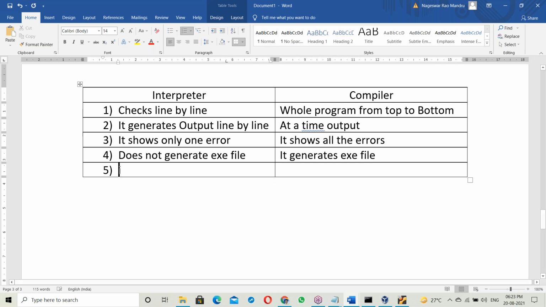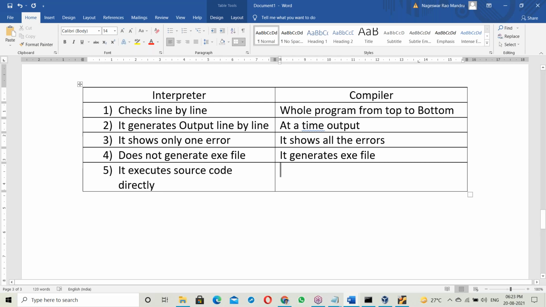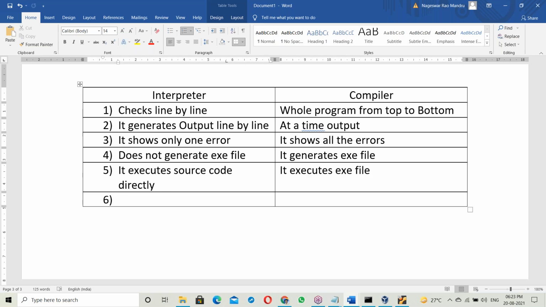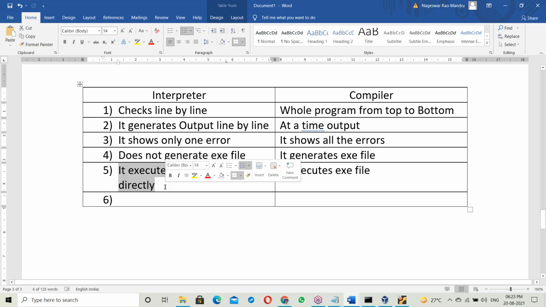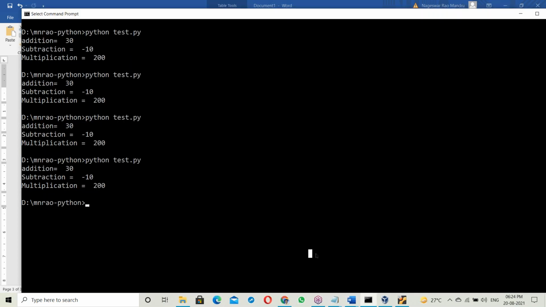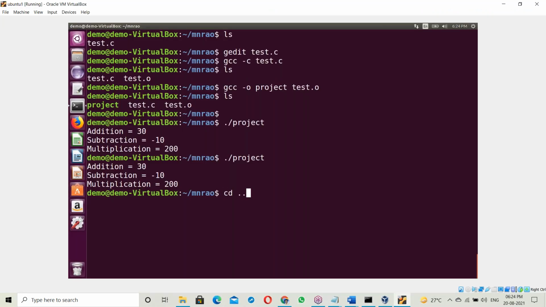Next, an interpreter-based language executes the source code directly, but the compiler executes the exe file. So with an interpreter-based language, the source code executes directly, like Python scripting. Similarly, Linux shell scripting is there.